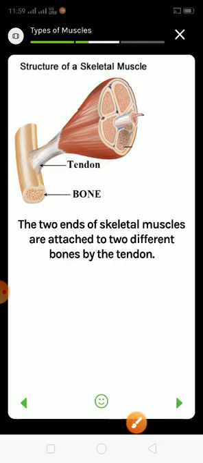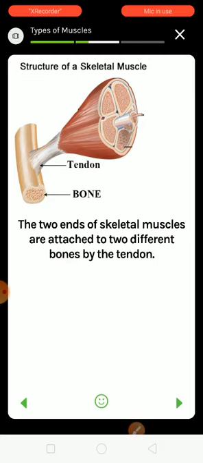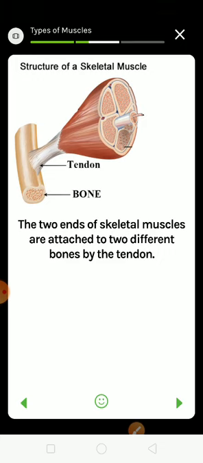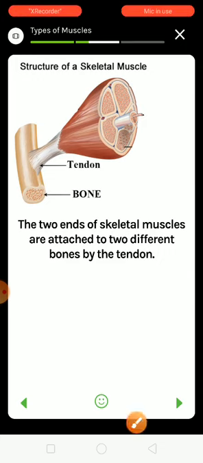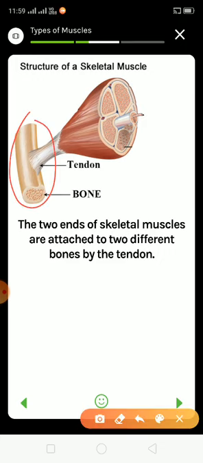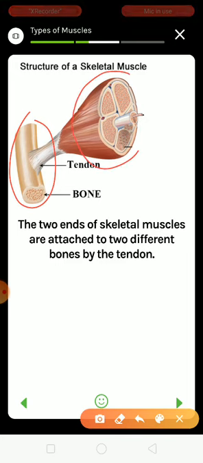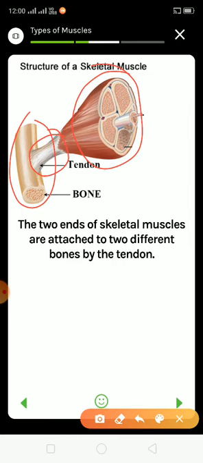Understood all of you? The two ends of skeletal muscles are attached to two different bones by the tendon. This bone gets attached with the muscle with the help of this fiber called tendon. I hope all of you understood it.